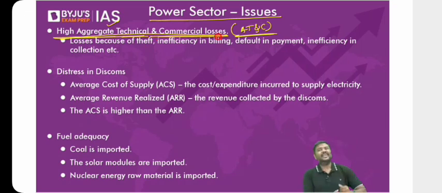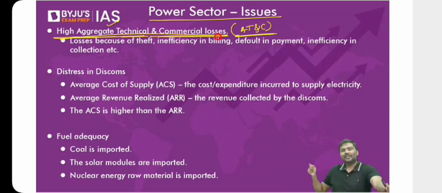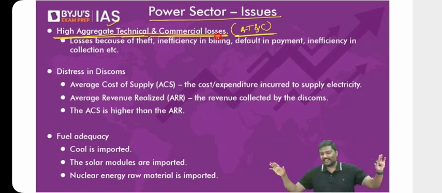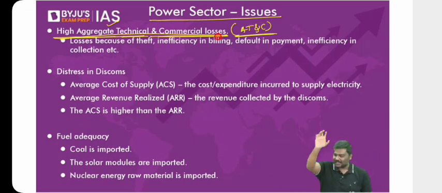Now, what do you mean by high AT and C? Electricity theft is done. Right? Have you seen those pictures? Wherein, especially rural, that is in villages, again, not to cast aspersion on anyone, you will see that certain people will use the wires, put it directly on the wire and take electricity. Directly take electricity to the house without having any electricity connection provided by the government. They'll simply put the wire on the electricity wire and basically steal electricity. In simple terms, steal electricity. That is a theft of the electricity. So one, there is a theft of electricity.